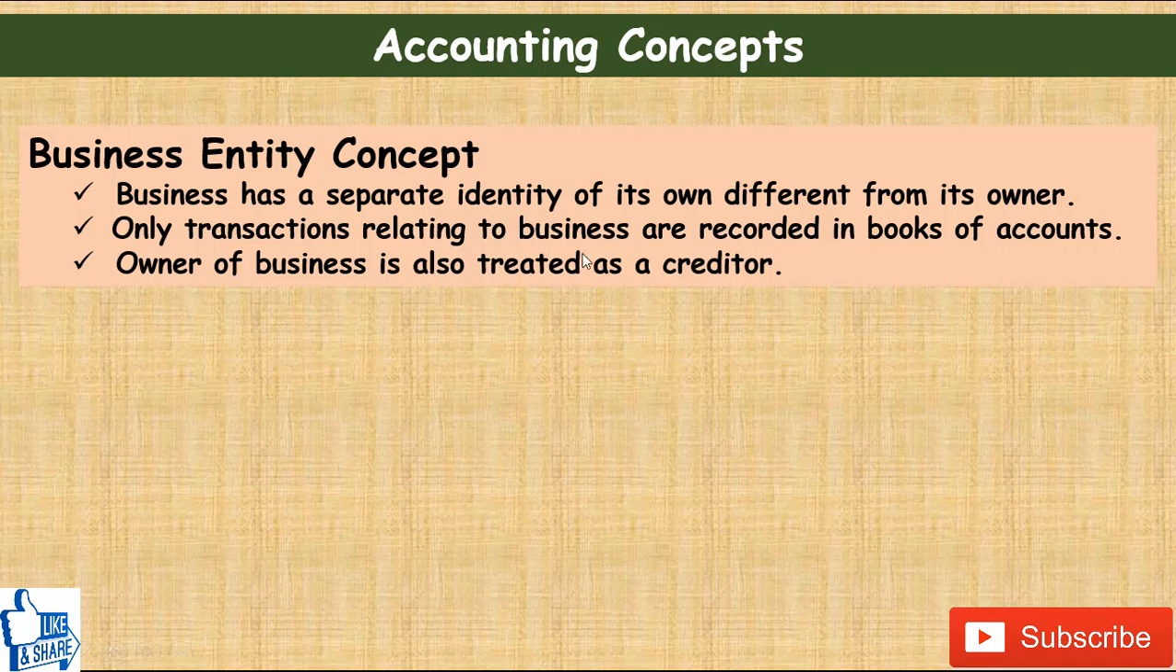So only transactions relating to business are recorded in books of accounts. The personal transactions which relate to the owner of the business are not recorded in the books of account. And the owner of the business is also treated as a creditor. So this way, since a business treats the owner of the business as a third person, because it has its own identity, any amount taken from the owner of the business, known as capital, is treated as a liability, and the proprietor is treated as a creditor.